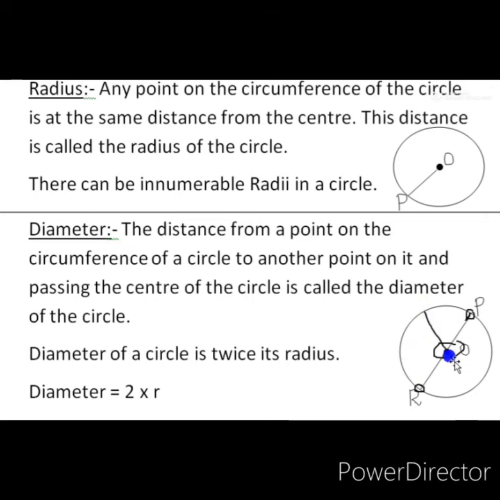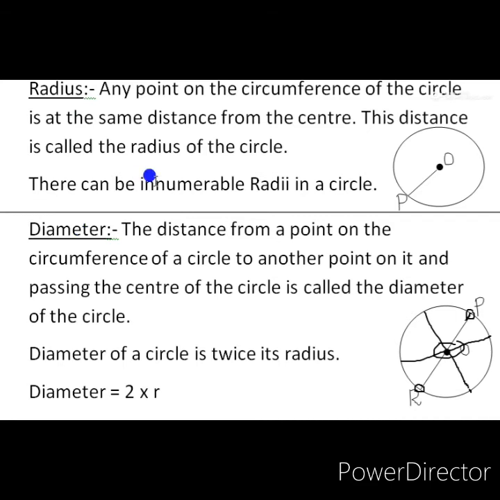We can draw many diameters in a circle because a diameter should pass through the center of the circle. If you draw this way, we can make innumerable diameters. Now, there is a relation between radius and a circle. See that, diameter and a radius of a circle. What is the relation between diameter and radius?